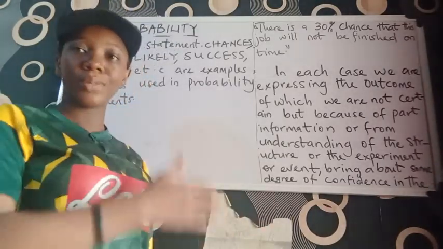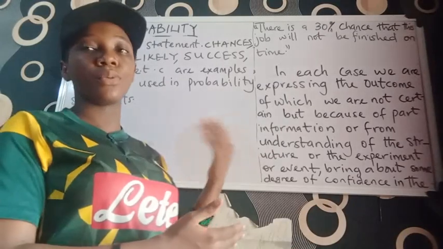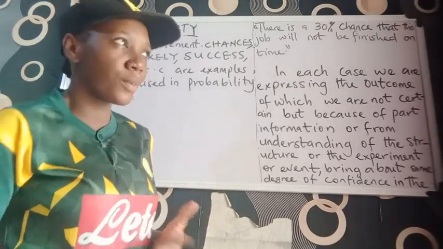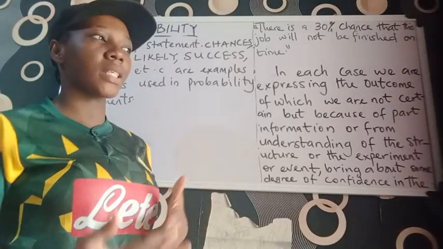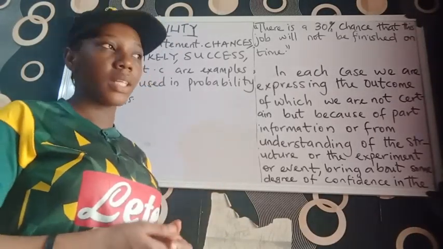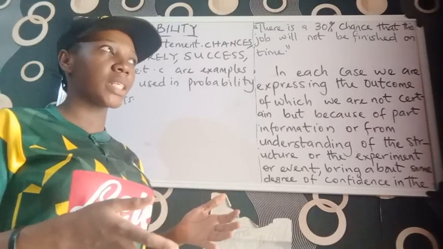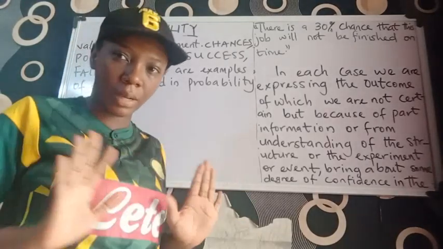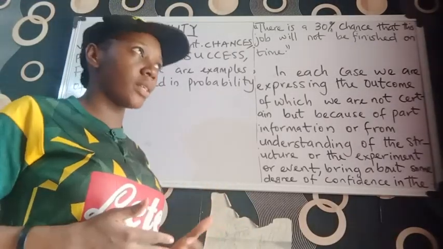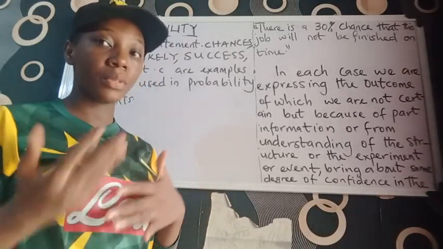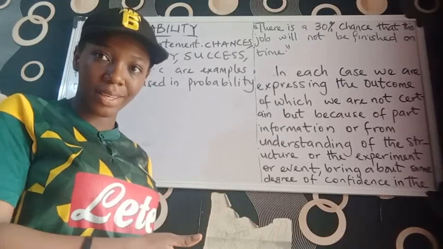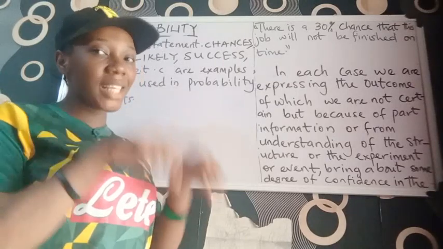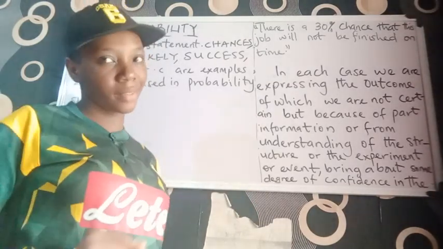Second example is writing of the exam. You are not sure if she will pass the SSCE. The same thing. Maybe what will give us another level of confidence is that she has written an exam lower than the SSCE. Let's say she has written NECO, or Junior WAEC, and she cleared her papers well. Or she has written a mock exam in preparation for her senior WAEC and she did excellently well. That would give us a level of confidence that if she goes for this SSCE, she will pass.